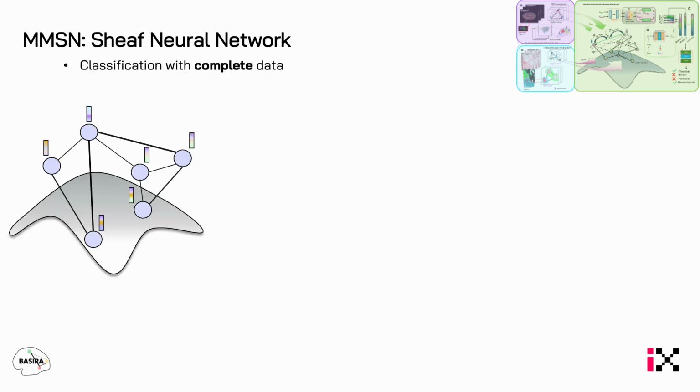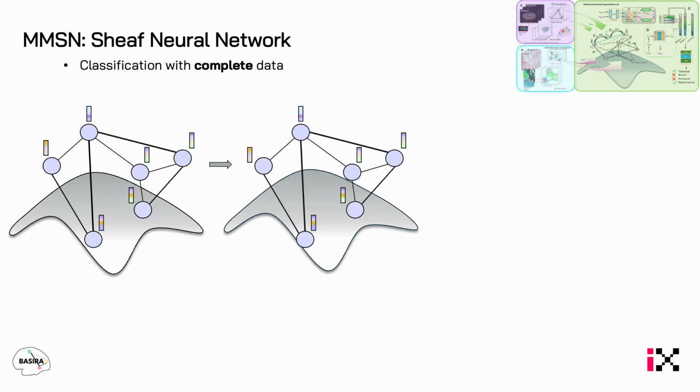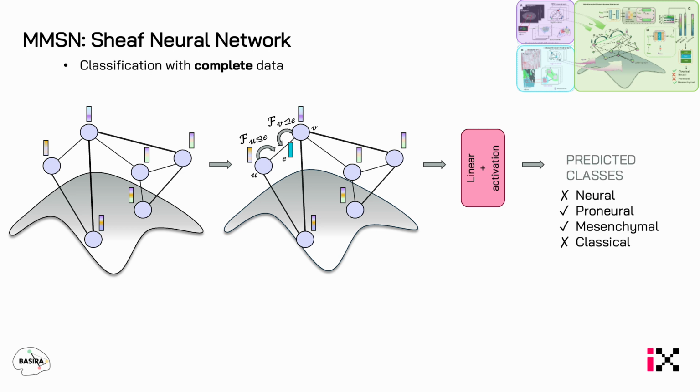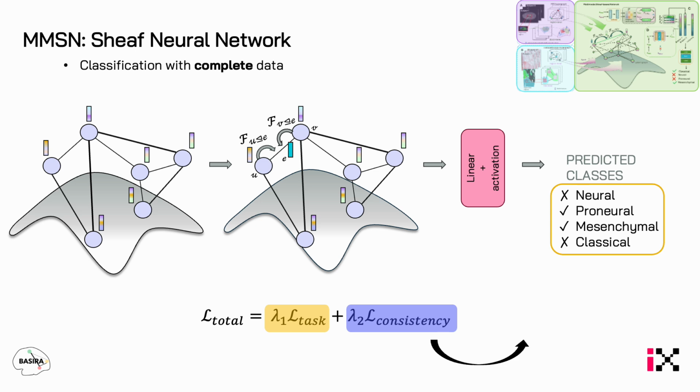Next, we apply the sheaf neural network on the updated latent graph. Using learnable restriction maps, we introduce sheaf-based message passing. We produce a graph embedding through a linear layer with activation, which is then used to predict molecular subtype. To train the model, the loss combines two parts, the classification loss and the consistency loss, enforcing that nodes connected by an edge maintain similar views in the shared edge space.